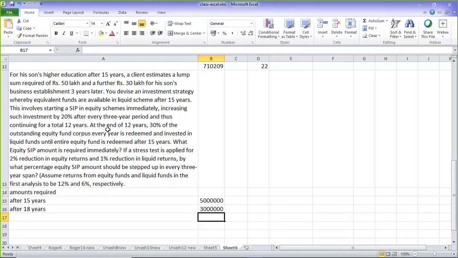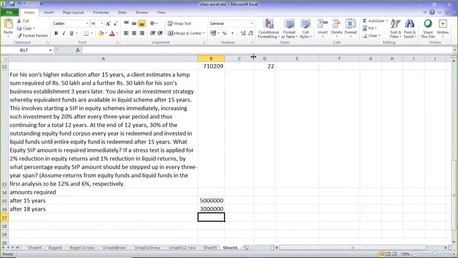So comes the investment strategy. Then what you need to look for is how long he is going to invest. All his entire investments from equity are redeemed after 15 years. So after 15 years nothing is going to be in equity. So the cash flow is going to be like this: 50 lakhs, then next year 0, next year 0, then 30 lakhs.